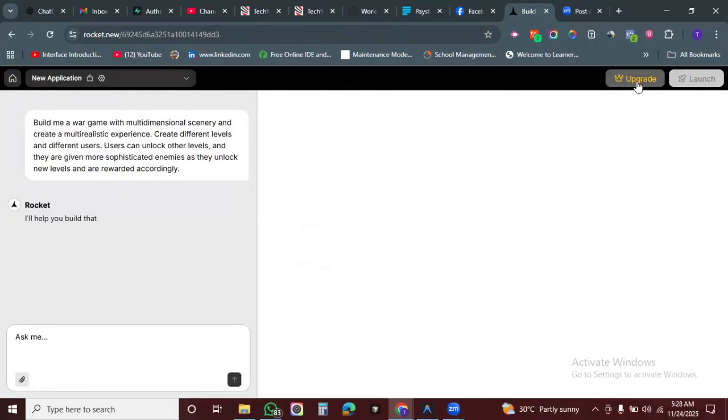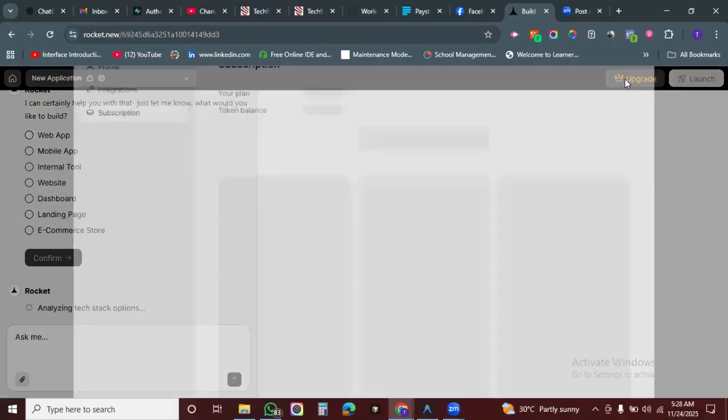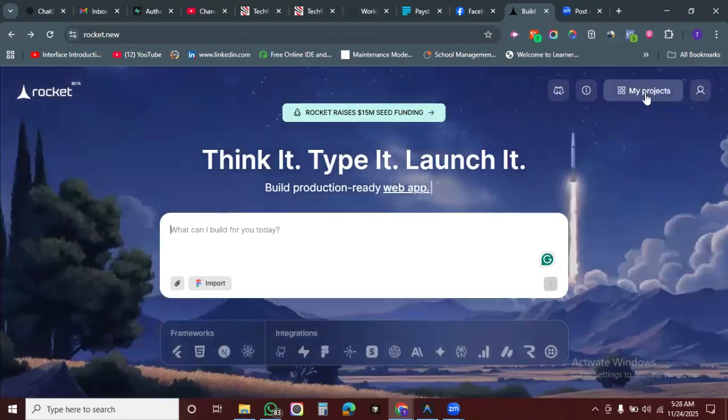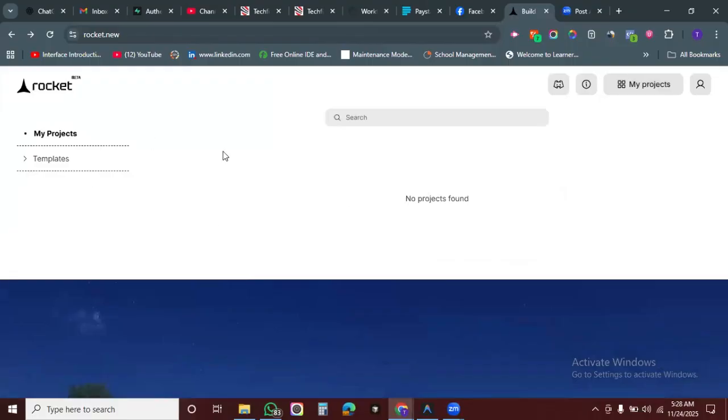By the way, while that is going on, Rocket.New is $25 per month. They will give you 5 million tokens. All right, for this free account that I just created, you are given only 1 million tokens. All right, and for this, oops, how do I do that? Okay, I just did something wrong there.